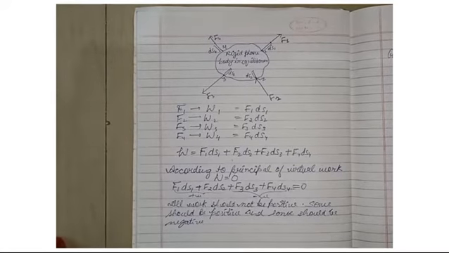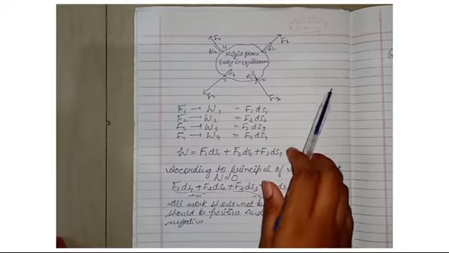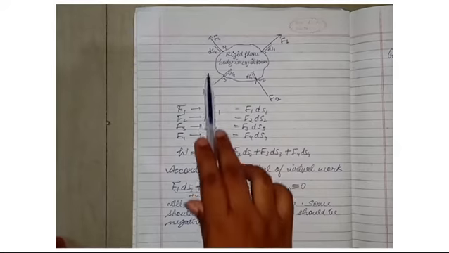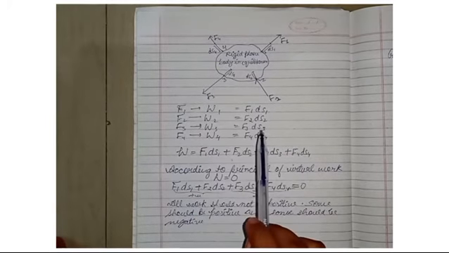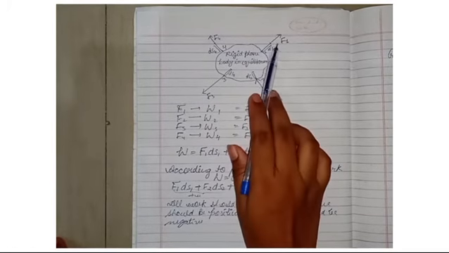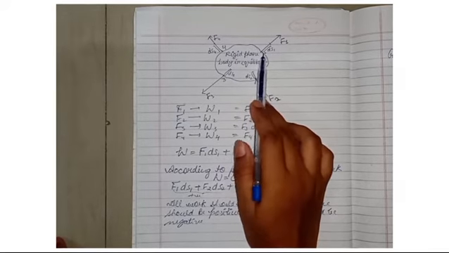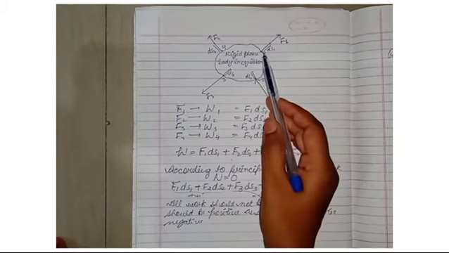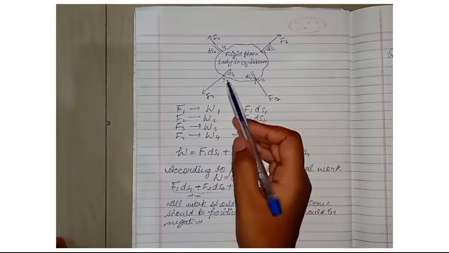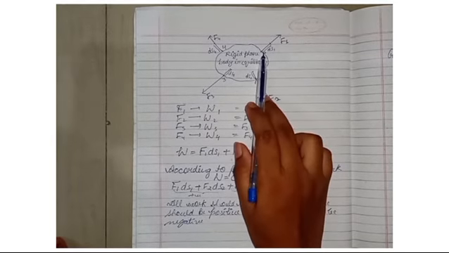Let us consider a rigid plane body in equilibrium. This is the rigid body and some forces are acting on it: forces F1, F2, F3 and F4. These forces are acting in different directions. For the force F1, this is the point of application, that is, the point where the force is applied. This is the point of application of force 1, this is the point of application of force 2, this is 3 and this is for 4.